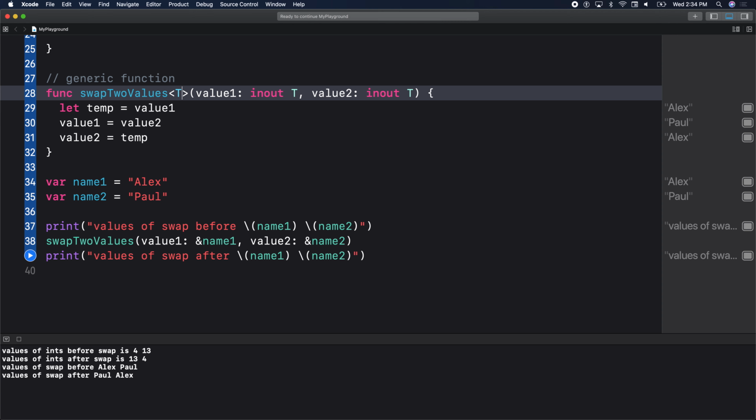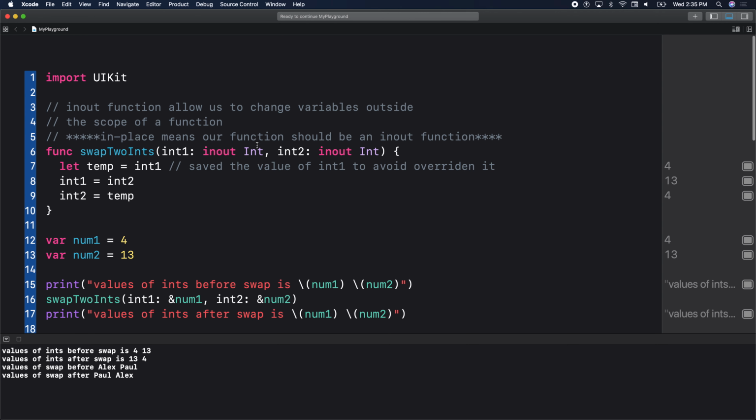Good question, good observation. Yes, sir? Could I add another generic value, like let's say U, and add a second type to the function? Yes, you can. You could have multiple types there, with like U, V, T, whatever it is. And each is a different type, so long as they're respective to their argument. Like since we said, hey, expect some type T, we give it a type T. If you have U, for example, it would expect some type U. It knows about it somewhere. Exactly. All right, cool.